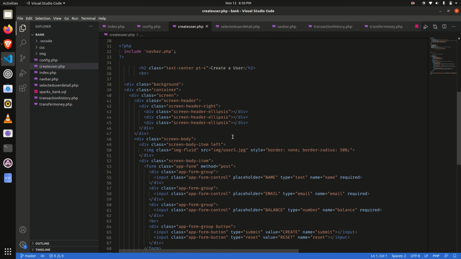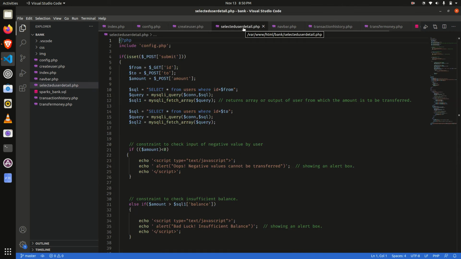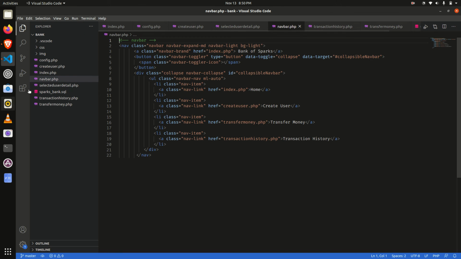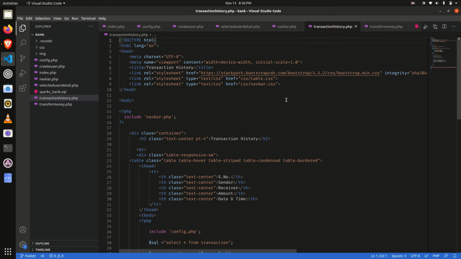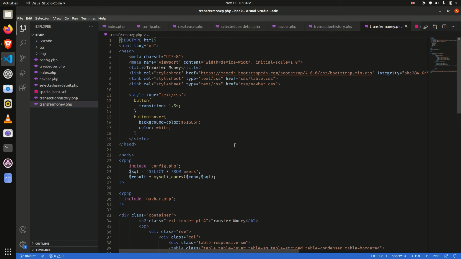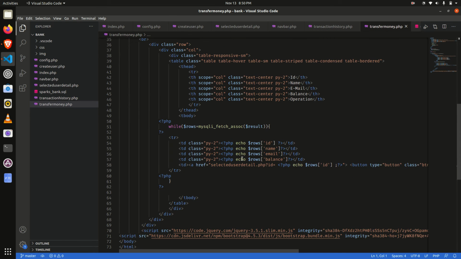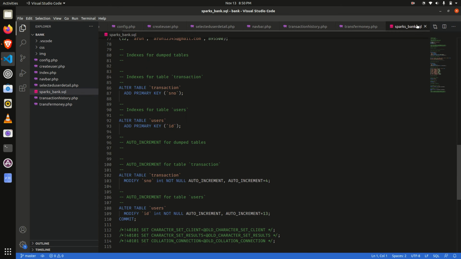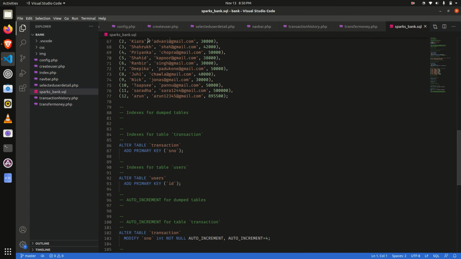Here is the create user code. With this code we create a new user for our bank. Then select user details, and the navigation bar. Here is the navigation bar code, and then the transaction history code. With this code we view the entire transaction histories, and with this file we transfer money between multiple users.